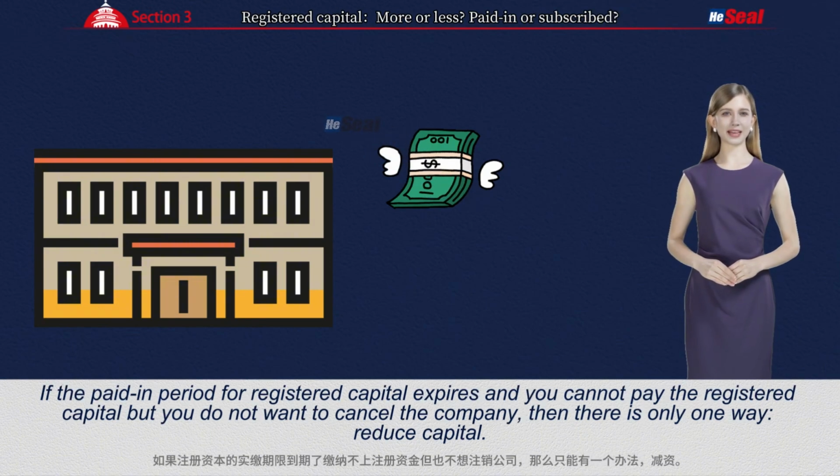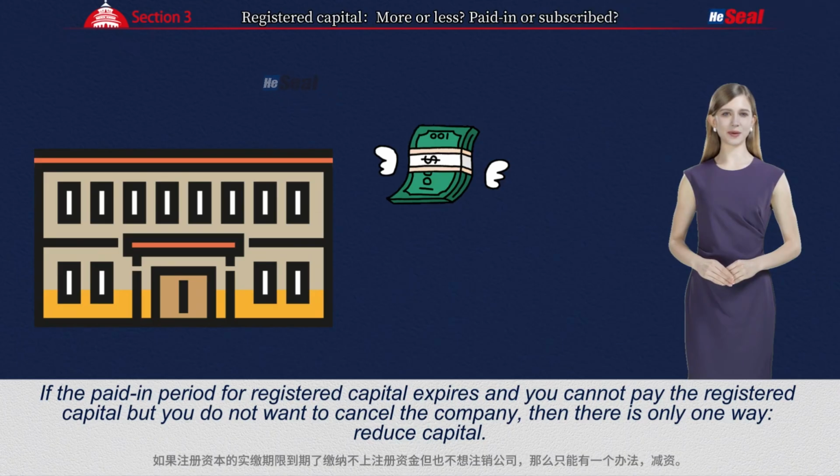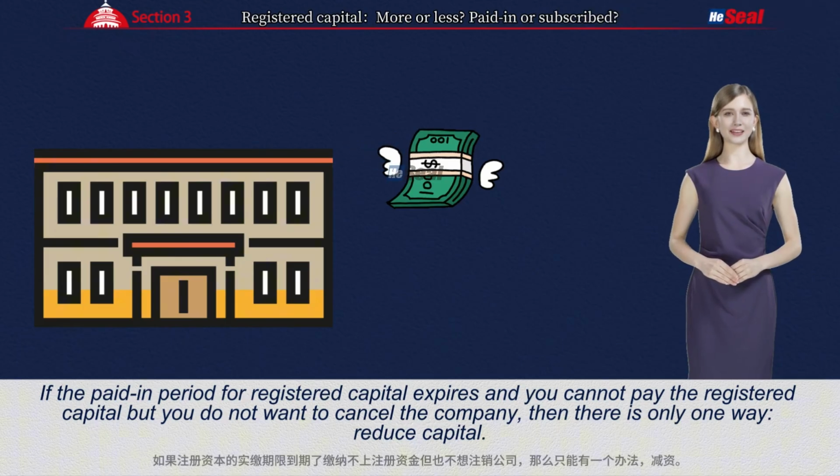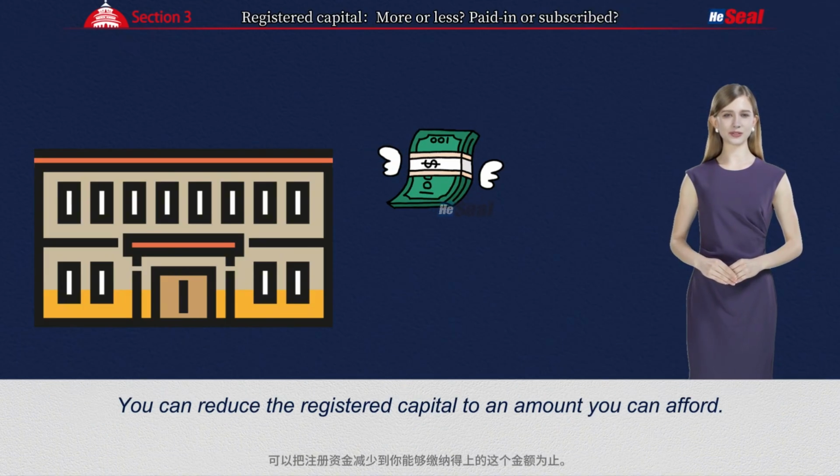If the paid-in period for registered capital expires and you cannot pay the registered capital, but you do not want to cancel the company, then there is only one way: reduce capital. You can reduce the registered capital to an amount you can afford.